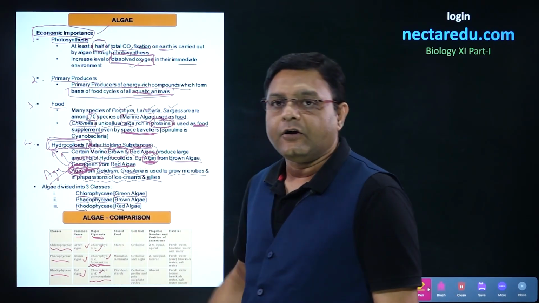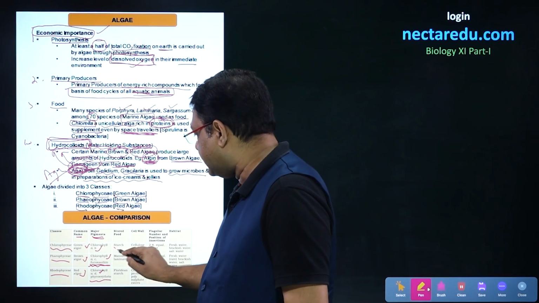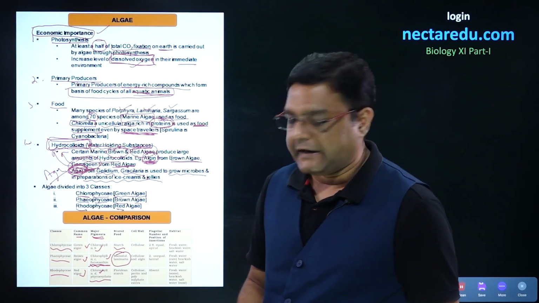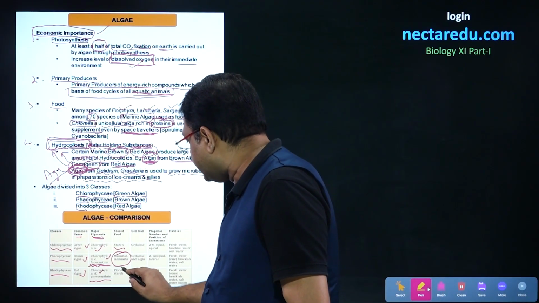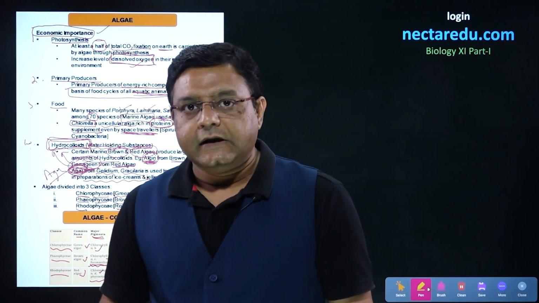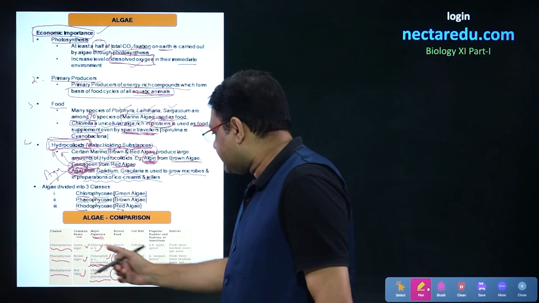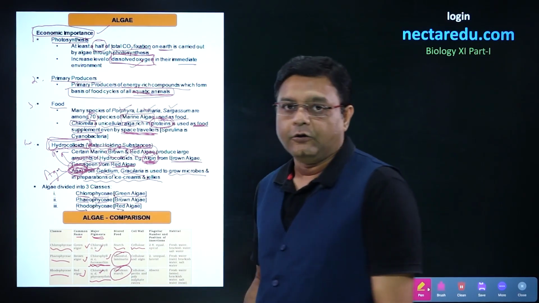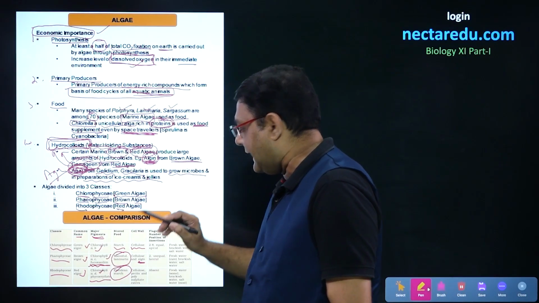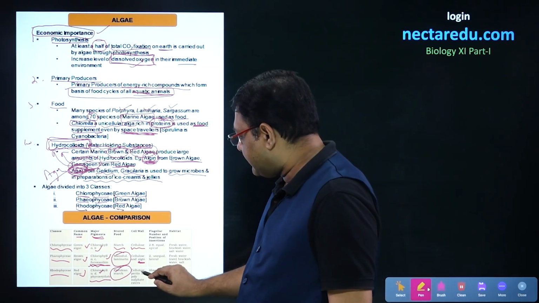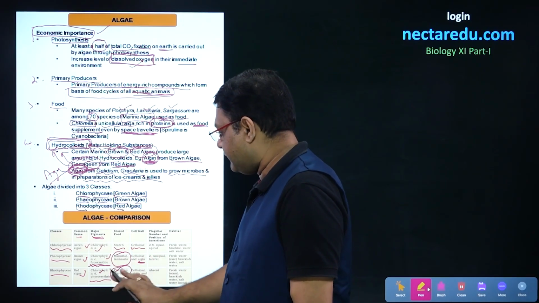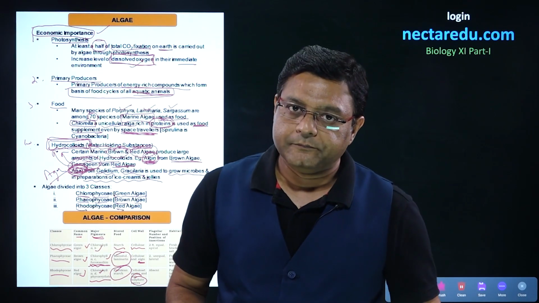Stored food is different in all three. In the case of chlorophyceae, it is starch. In the case of phaeophyceae, it is mannitol and laminarin. And in the case of rhodophyceae, we call it Floridean starch. The composition of cell wall is also different. In the first case, the cell wall is made of cellulose. In the second one, it will have cellulose, but it will also have algin with it. In the third case, it will have cellulose, pectin, and polysulfate esters. These will form the composition of the cell wall.